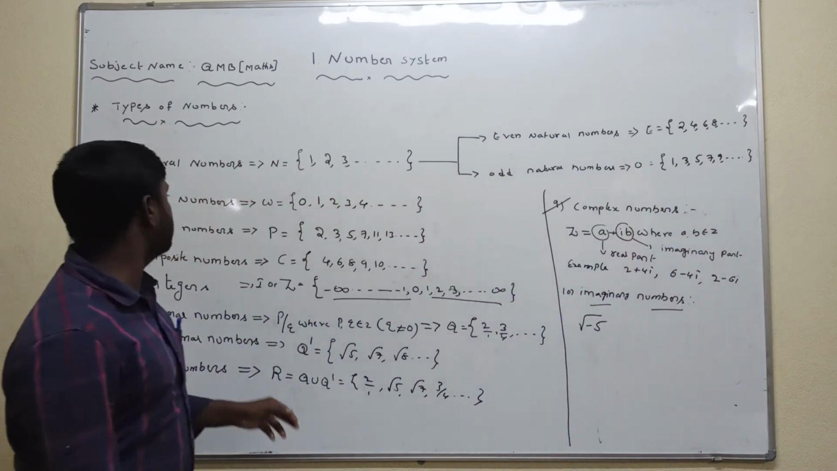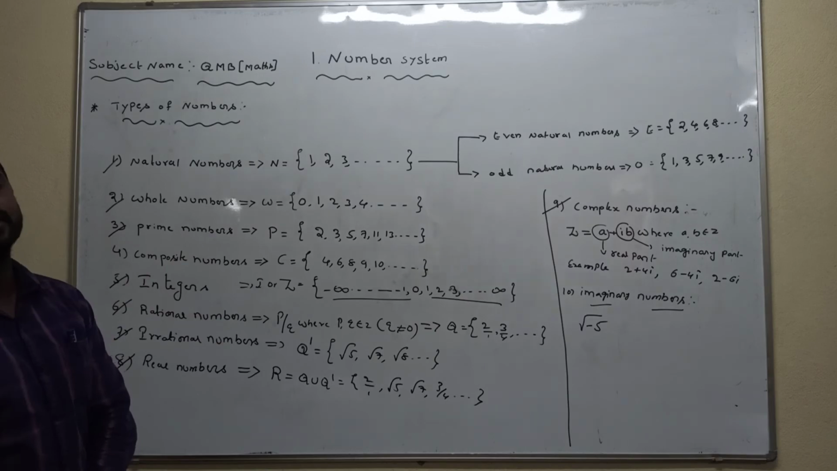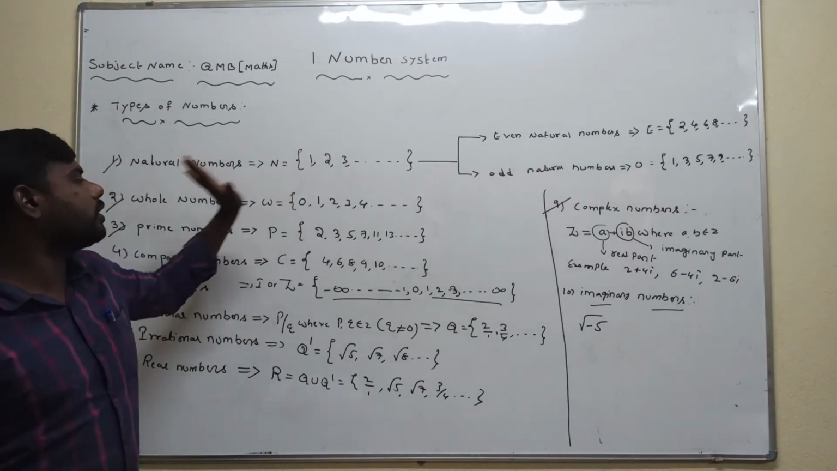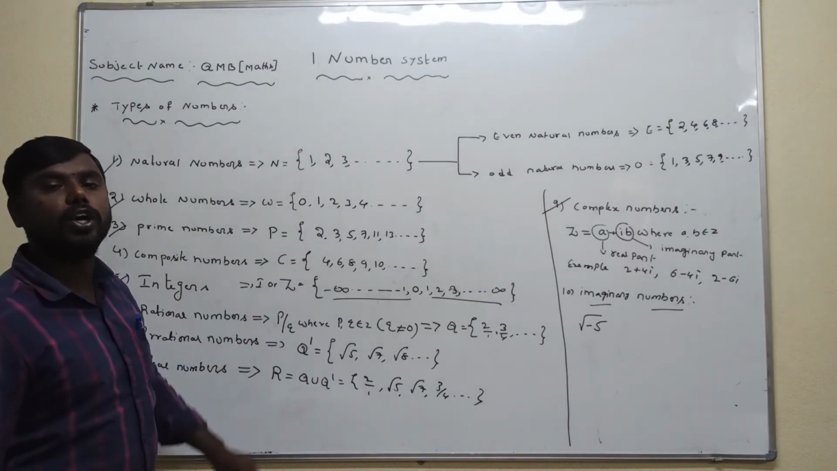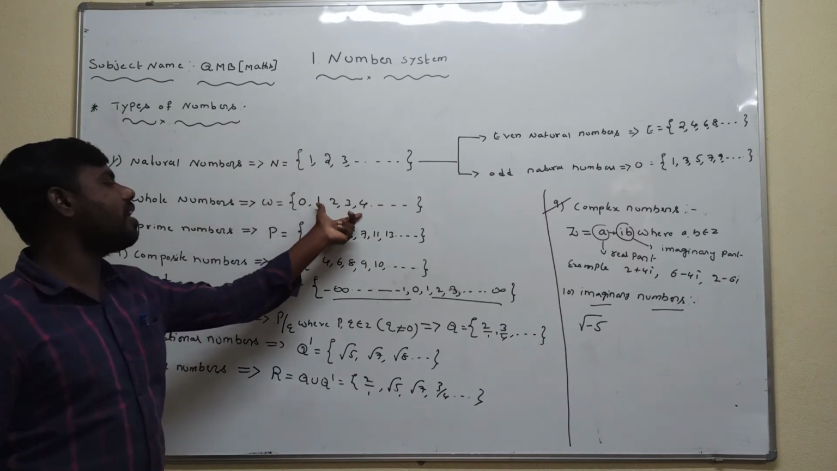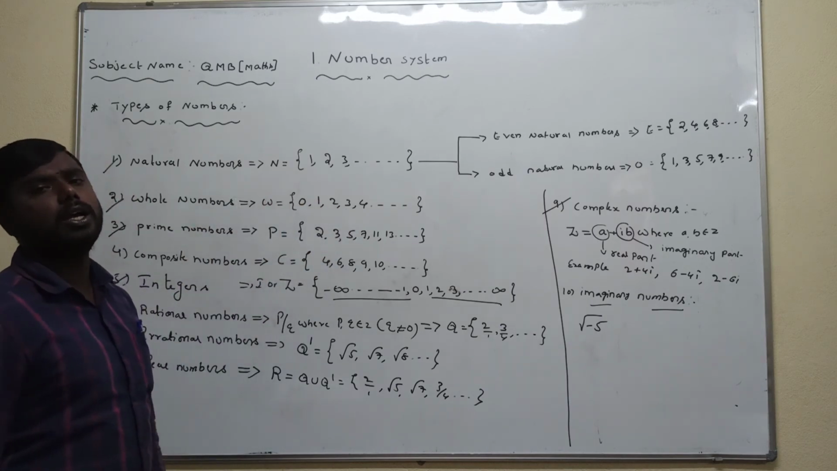The second definition is whole numbers. Whole numbers are nothing but the set of all natural numbers including 0. Then it is called whole number. The set of whole numbers is denoted by capital W.